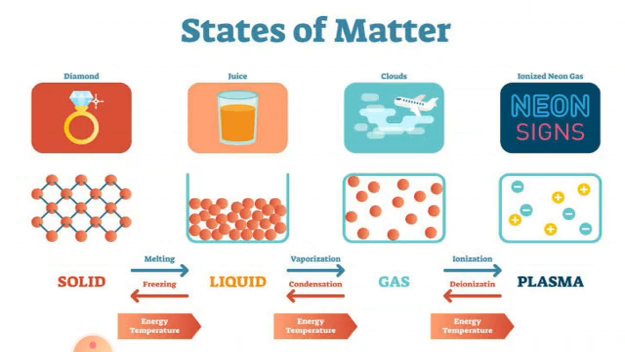Look at this picture. Diamond. It is the solid state of matter. The next one, juice. This is the liquid state. Next one is cloud. This is the gaseous state. Next one is ionized neon gas. This is plasma. So these are different kinds of states, and each thing can change from one state to another. Clear?